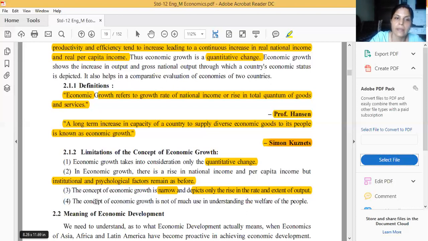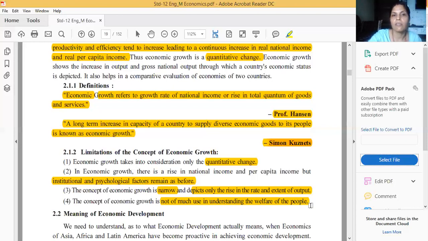Last one. This concept of economic growth is not of much use in understanding the welfare of the people. Why? Because it's just saying that if output is increasing, if GDP is increasing, then there is economic growth. It is not discussing its distribution, or how economic welfare is going. Due to the increase in national income and real per capita income, is the welfare of the people also increasing or not? There is no answer for that in economic growth. So it is a limitation.